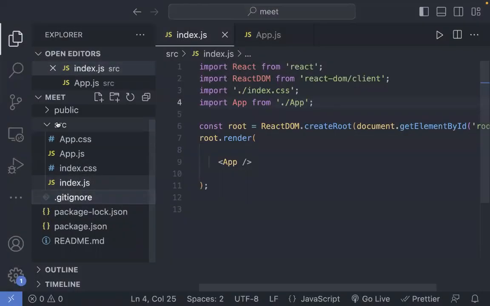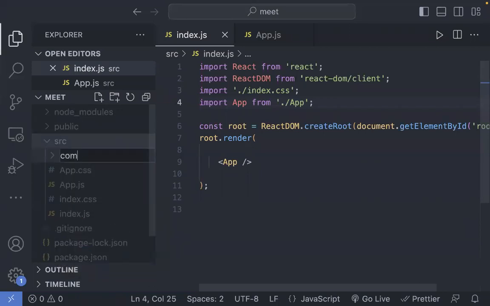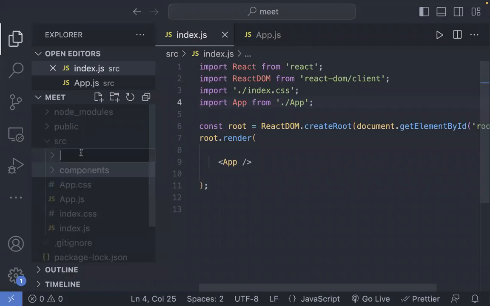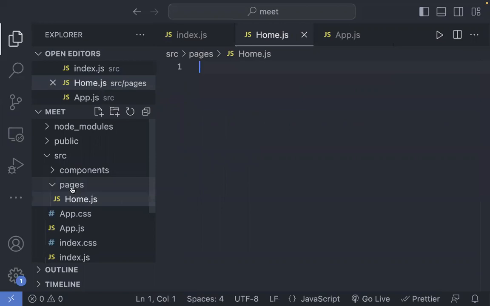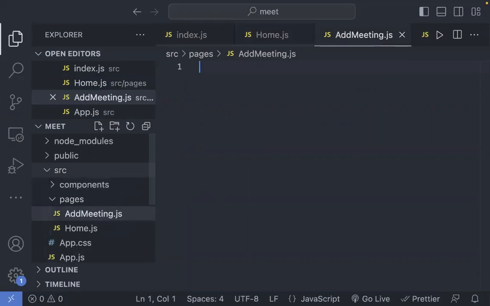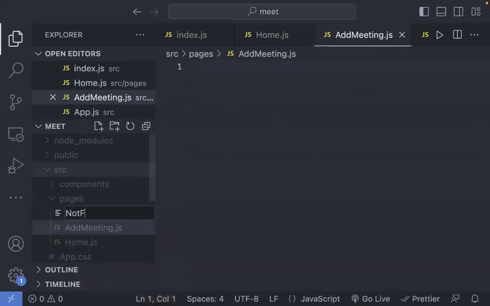Now inside this, I'll create a folder called components. I'll create one more folder, pages. Inside pages, I'll create a new file named home.js, then add meeting.js, and not found.js.